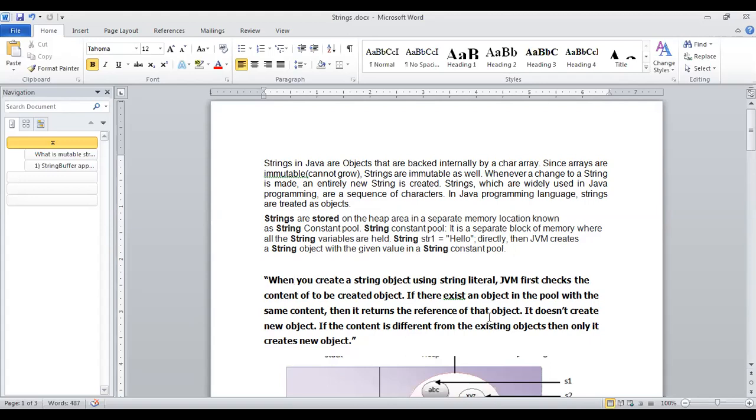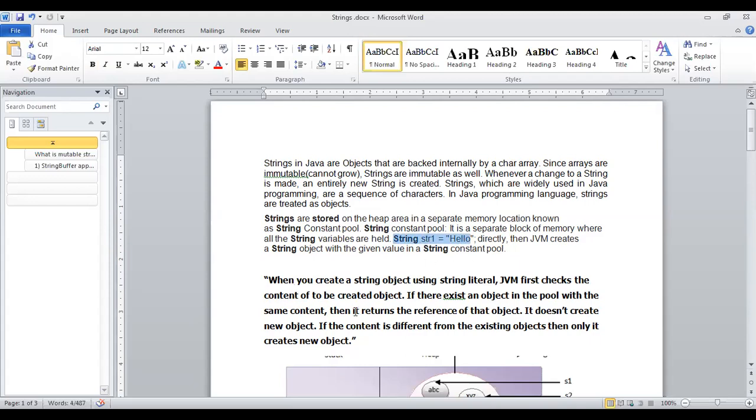Note it down: when the same content of a string is already created in the string constant pool, we are not using any new keyword here. You need to understand that. When you create it like this, it is created in the string constant pool.